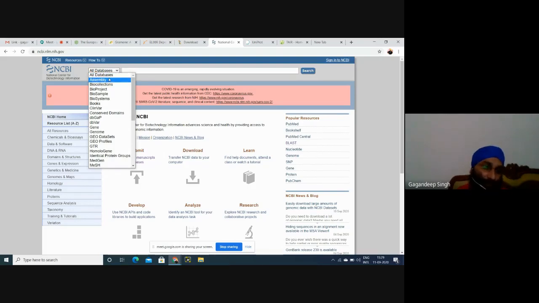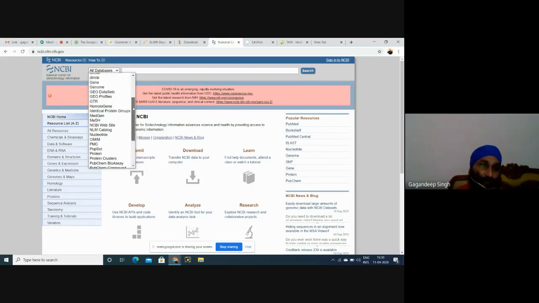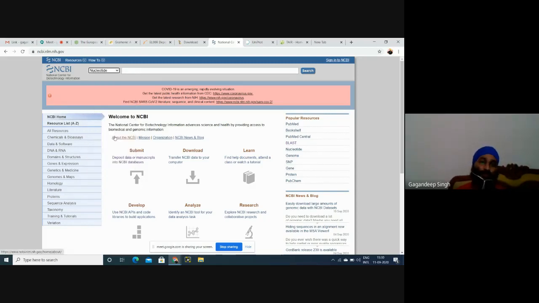We want any assembled sequences, any biocollections, biosamples, or genes, or genome for any organism. Simply we want some protein, or simply we want some nucleotide sequence. What we want really depends on our target. For example, right now I'm selecting a nucleotide sequence.